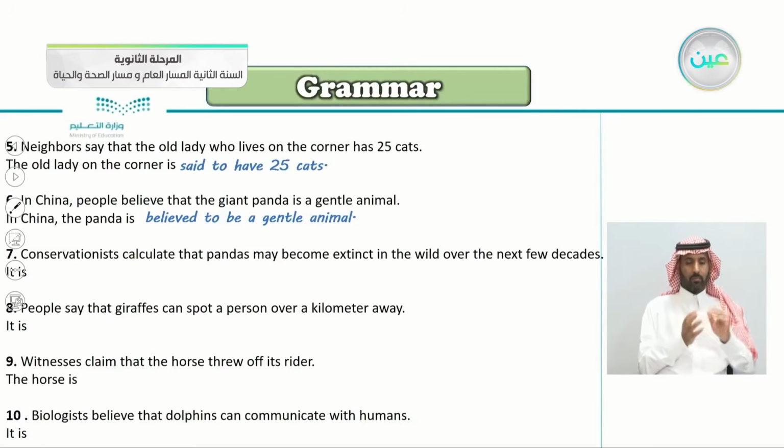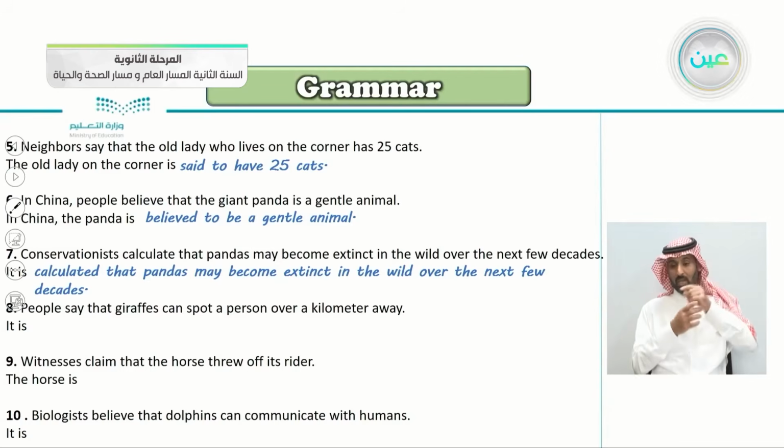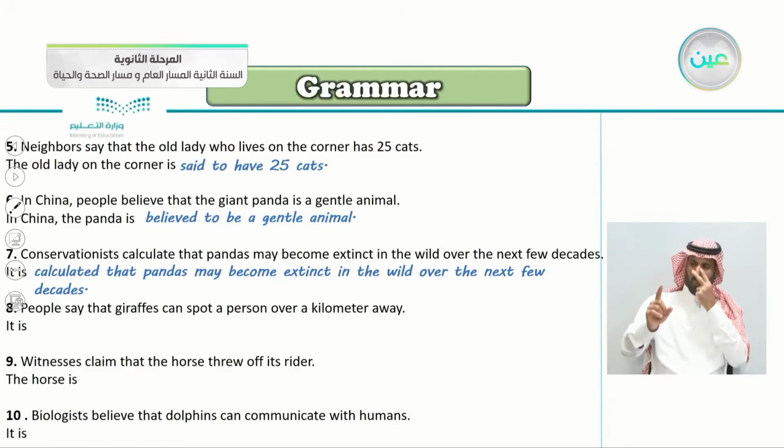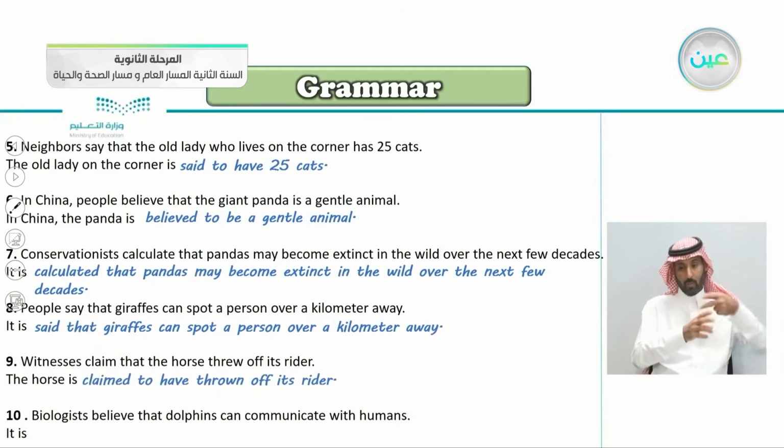So it is, yes, it is calculated that pandas may have become extinct in the wild over the next few decades. People say, this is an easy one now, people say that giraffes can spot a person over a kilometer away. So it is said that giraffes can spot a person over a kilometer away. Witnesses claim that the horse threw off its rider. So the horse is claimed to have thrown off its rider.